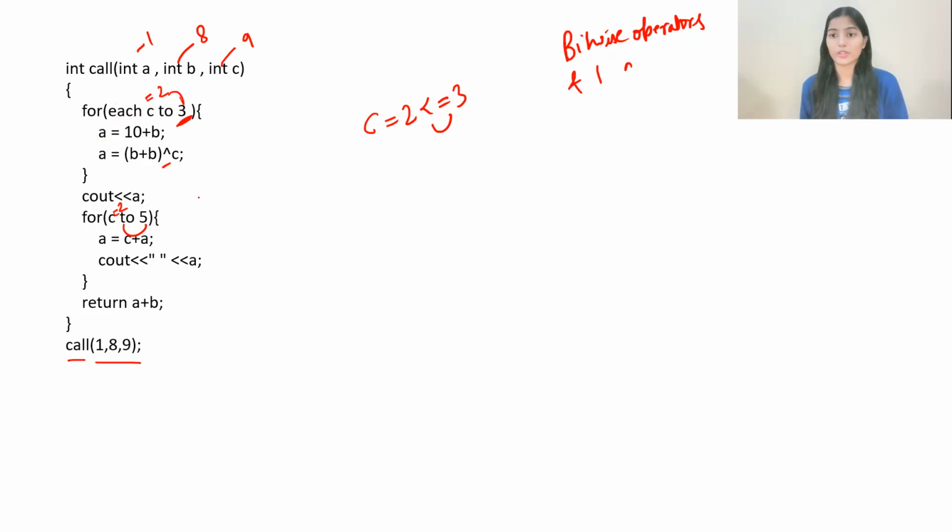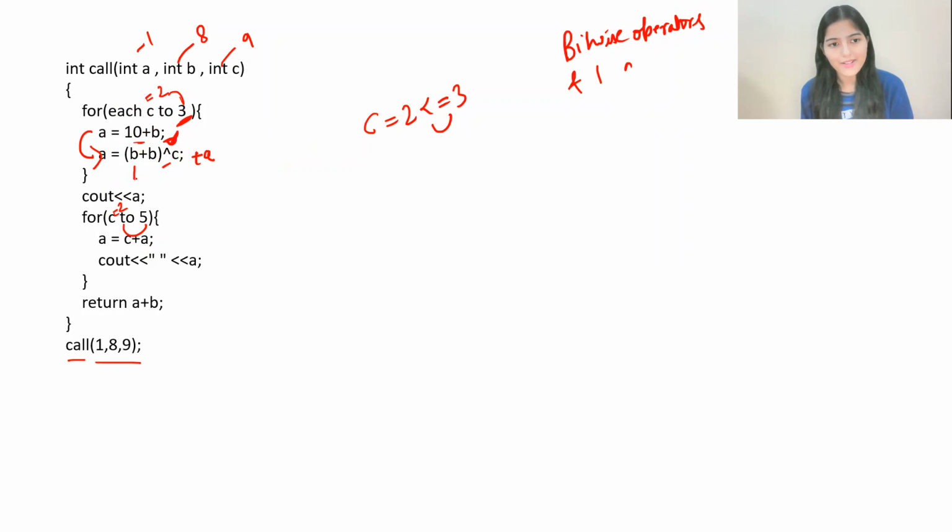Now one thing to notice, this is the strategy that you have to follow because you are in a competition with other candidates. Here you can see we are updating the value of A as 10 plus B, and on the next line also we are doing the same thing. But are you using the previous value, the updation that you have done here? Are you using this plus A, the previous value which has been updated from here?